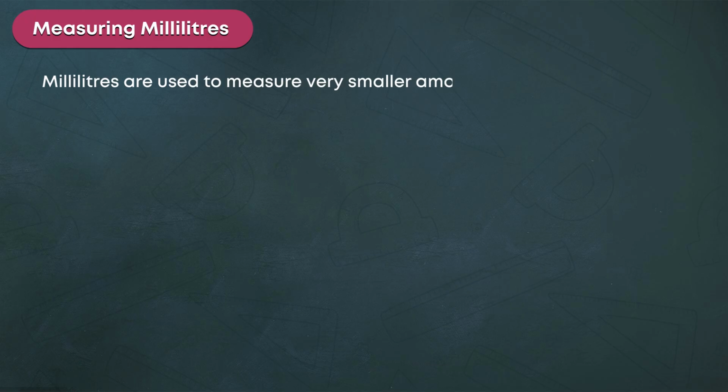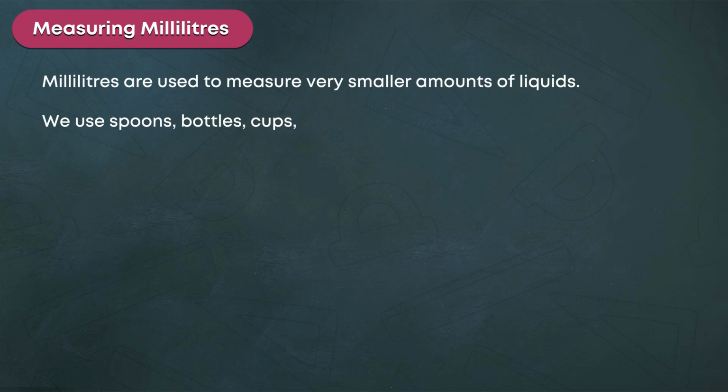Measuring milliliters. Milliliters are used to measure very small amounts of liquids. We use spoons, bottles, cups, glasses, jugs, etc., which are marked to measure milliliters.